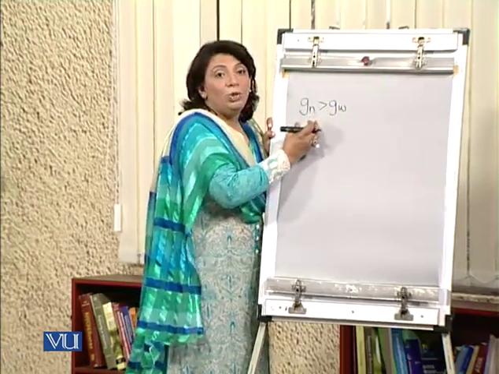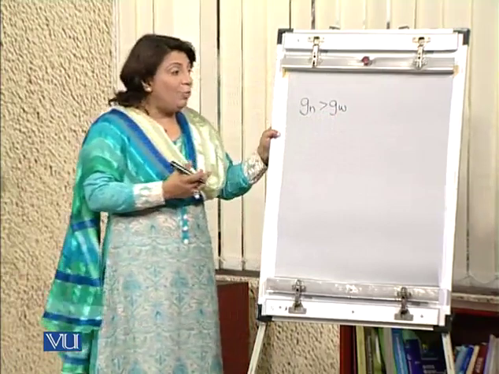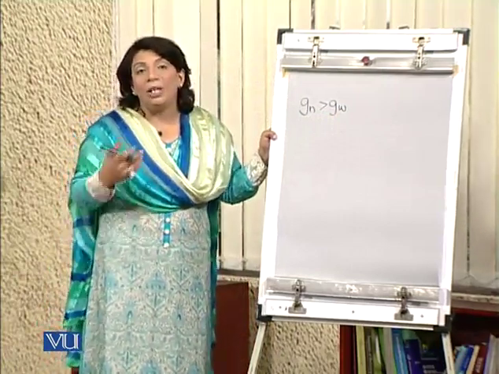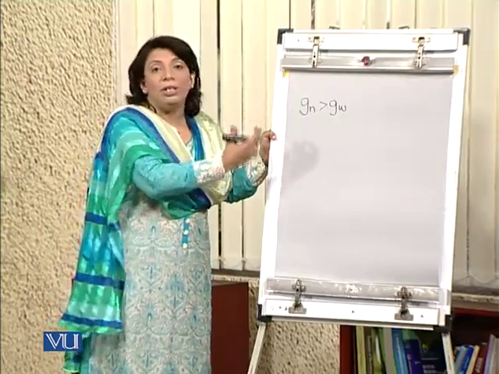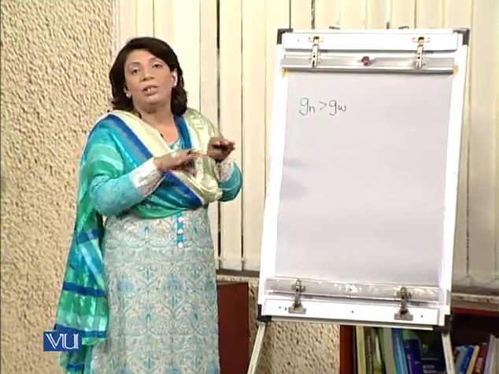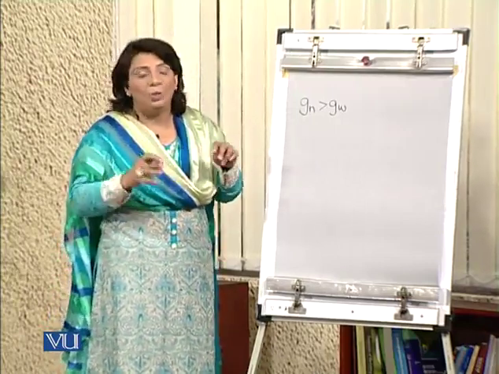If this situation is there, then it needs to be dealt with carefully, and there are certain things which we can apply in order to reduce this inequality and make the two sides equal to one another.